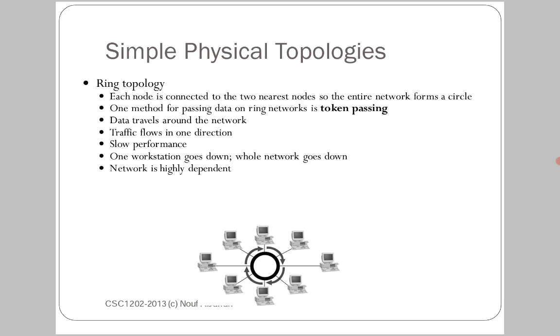Performance is slow, and if one workstation goes down, the whole network goes down. Workstation means a client, node or some device on the network. So if one workstation goes down, or is disconnected, the entire network will collapse. The network is highly dependent, meaning the total network and devices depend on adjacent systems or nodes only.